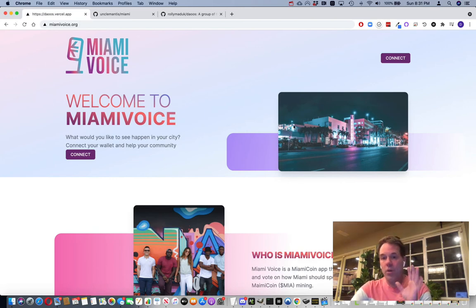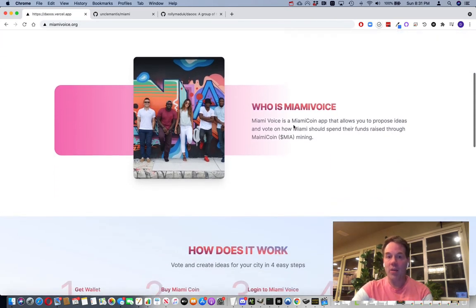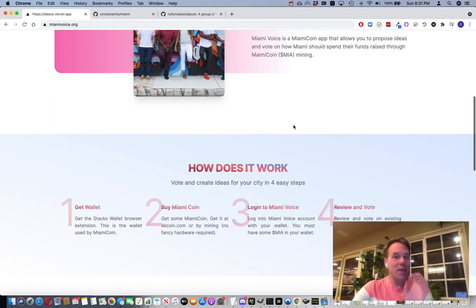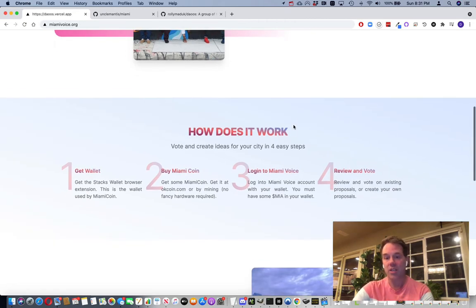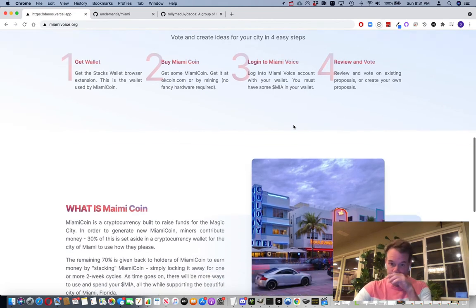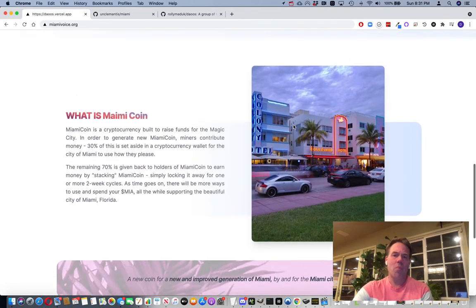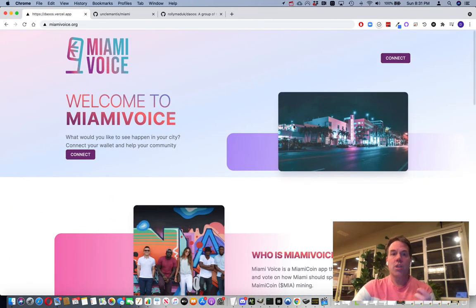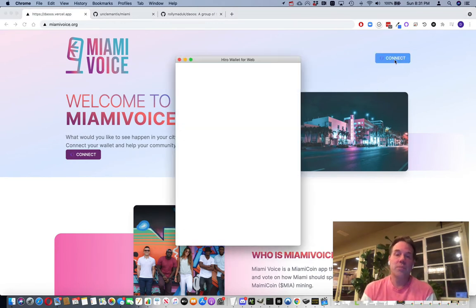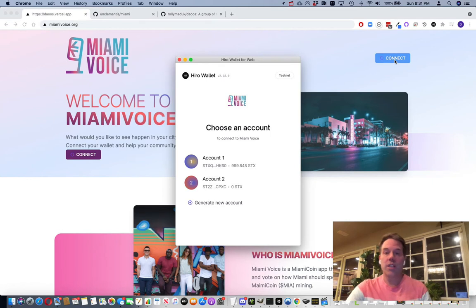So when you first get here, it'll tell you a bit more about it, what it is and what you need. The main thing you're going to need to have is the Hero web wallet. So you make sure to install that and some MiamiCoin. You need MiamiCoin in order to log into this on the mainnet. And then it'll tell you a little bit more about the project, etc. So once you've got those things and you're ready, you can log in using the Connect feature. This launches your wallet, and you can choose which wallet you want to authenticate with.